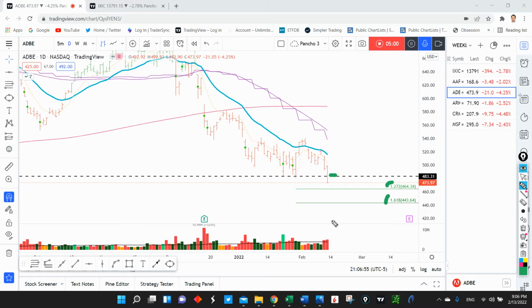The path of least resistance in Adobe continues to be lower. And of course, you can use this declining 8 exponential moving average also to track your stop and continue to target more downside in Adobe. Now let's move into the next name.